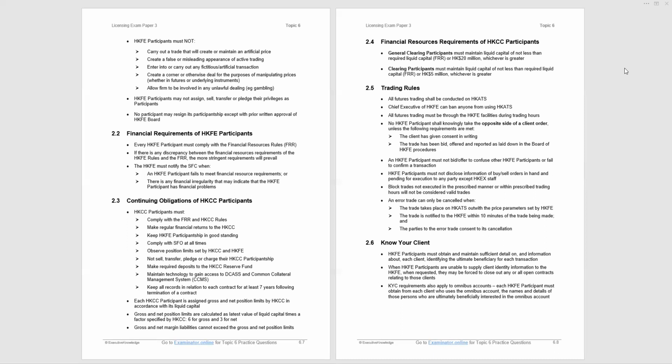And futures exchange participants may not assign, sell, transfer, or pledge their privilege as participants. You cannot transfer or sell your participantship or your trading rights. If you want to pull out of the activity, you've got to hand them back to the futures exchange. And no participant may resign its participantship except with the written approval of the futures exchange board.